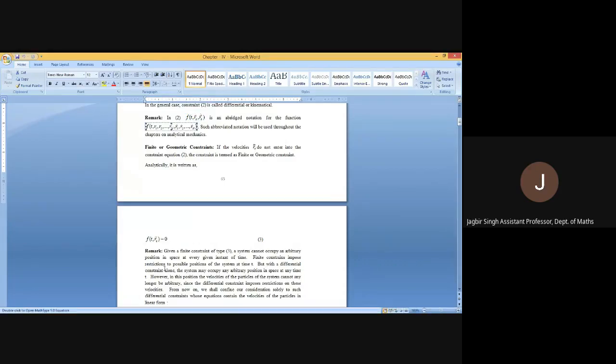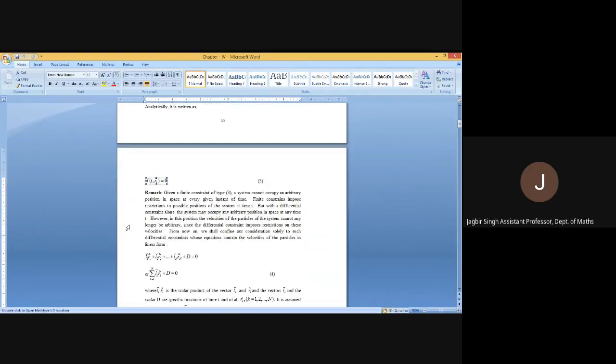Similarly, when we are talking about the finite constraints and we are writing f(t, r_k vector) is equal to 0, it means this term is f(t, r1, r2, ..., rn) is equal to 0. Equation 3 is not only a single component is there, all the possible n components are there. Okay, so these are the constraint equations.